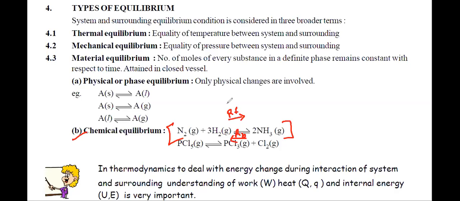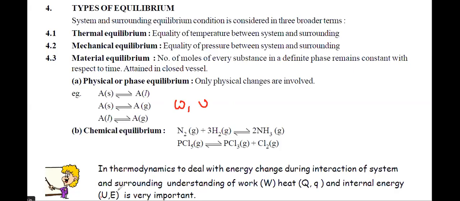Now, when we talk about thermodynamics, when we talk about reactions, when we talk about gases, obviously gases do react. So apart from pressure, volume, temperature, which are the fundamental parameters, we discuss some other parameters too. Those parameters are work, internal energy, which is represented by U and E both.